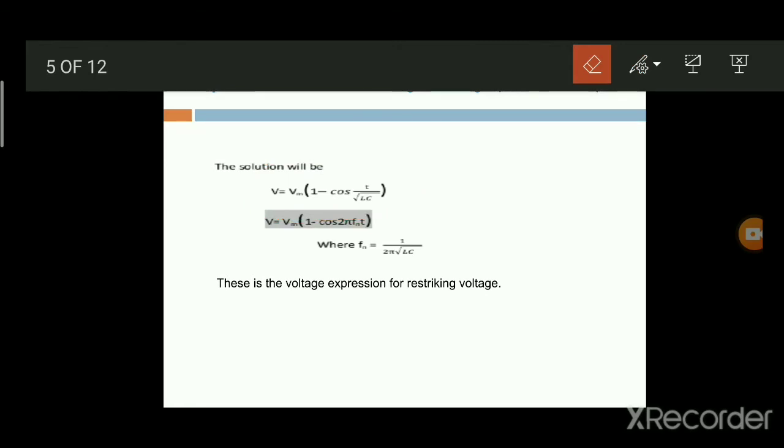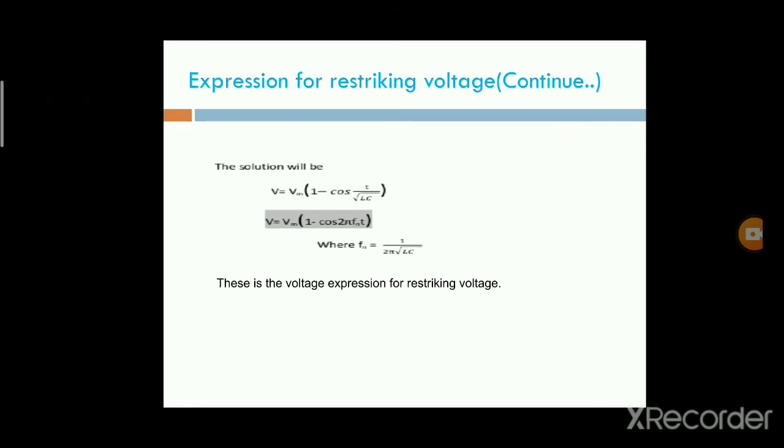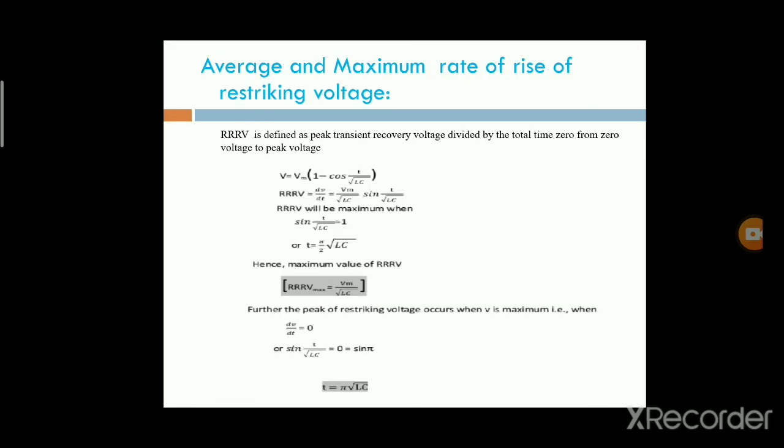Next, we calculate the rate of rise of restriking voltage, that is known as the RRRV.